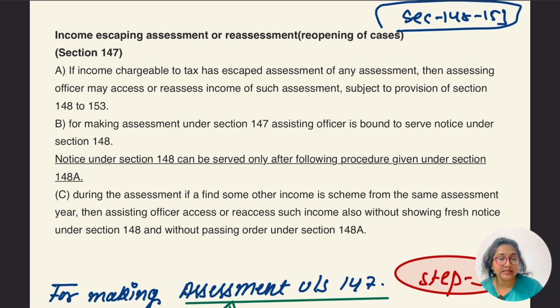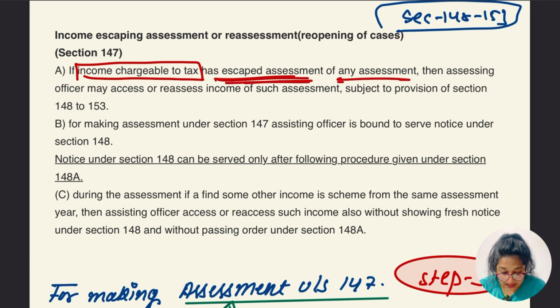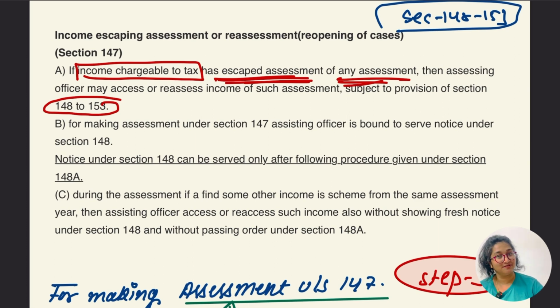Let's start. What is income escaping assessment or reassessment under section 147? If the income chargeable to tax has escaped assessment, then the assessing officer may assess or reassess the income of such assessment, subject to the provisions of sections 148 to 153. In any case where the income has escaped by the assessee, this section 147 is going to be applied.